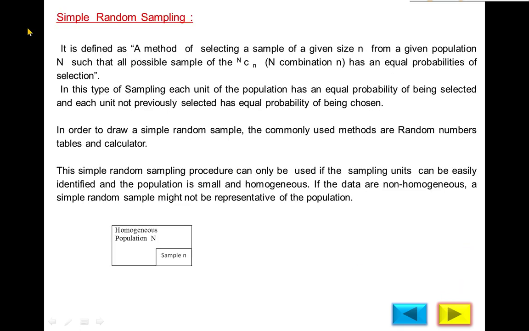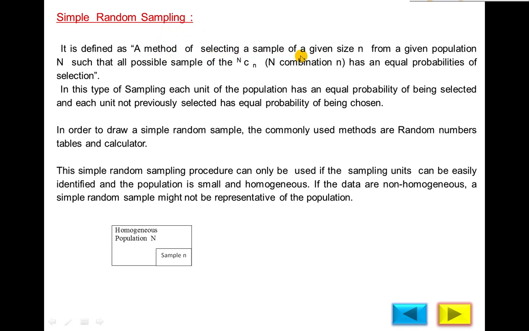Next definition: simple random sampling. There are different sampling methods in statistics, but only two are included in your syllabus. First is simple random sampling. It is defined as a method of selecting a sample. Method of selecting a sample is called sampling. So what is simple random sampling?